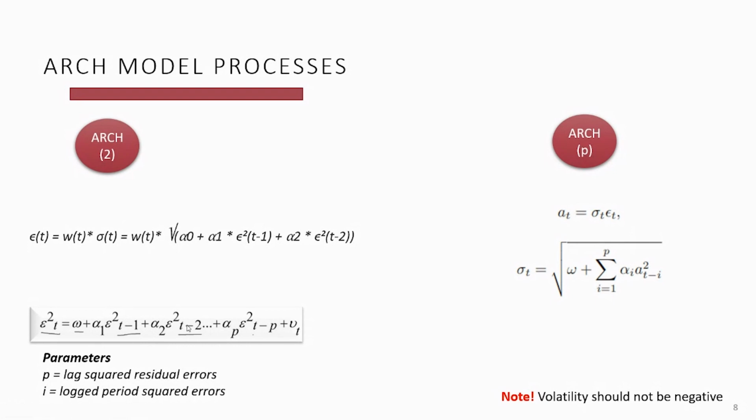The parameters used here, p and i, are very important. p is the number of lagged squared residual errors to be included in our ARCH model, and i is the index of the lagged period squared errors. One important thing to always remember while working on ARCH model processes is that our volatility should not be negative, because volatility should always be positive. It doesn't make sense if the volatility is negative in the model process, so keep that in mind.